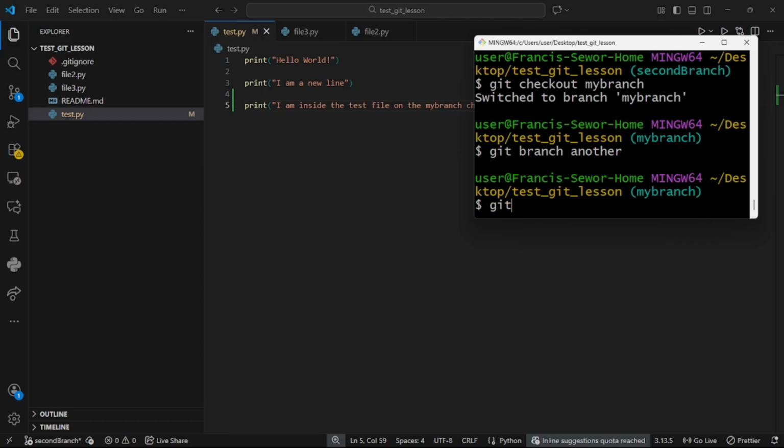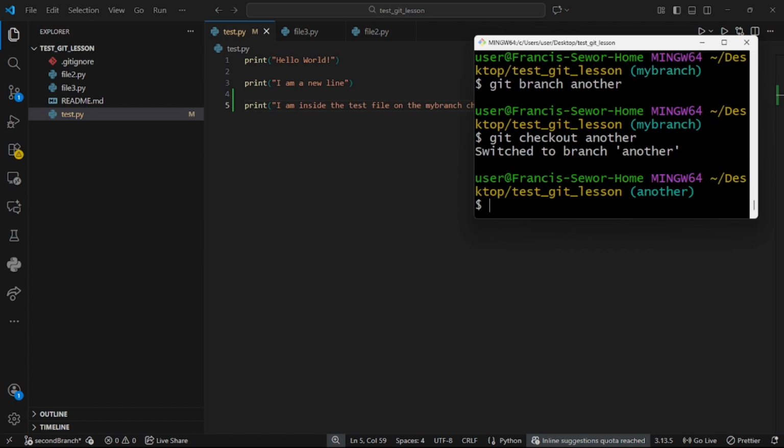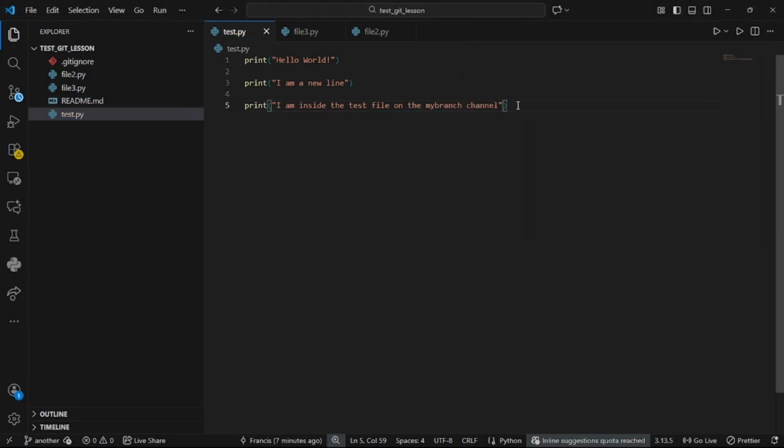Now we need to move to that branch. So git checkout another. So we switch to the branch another, and right now inside here is the content that we have. We have the things there, but we cannot see it unless we make a change here. So let's make a change here.